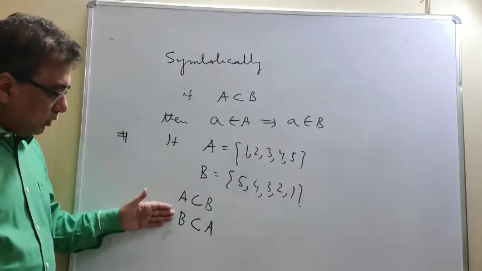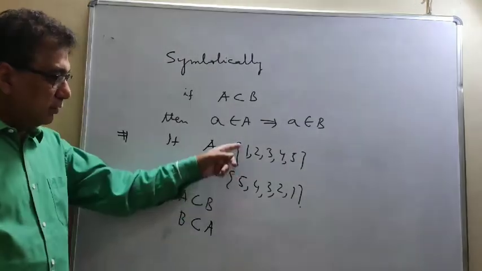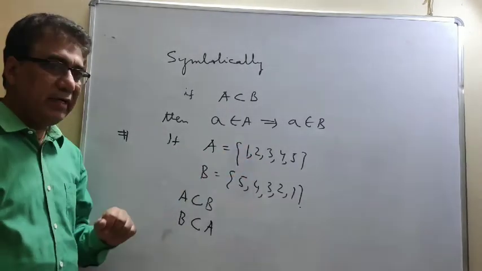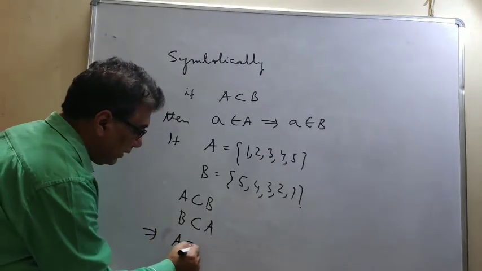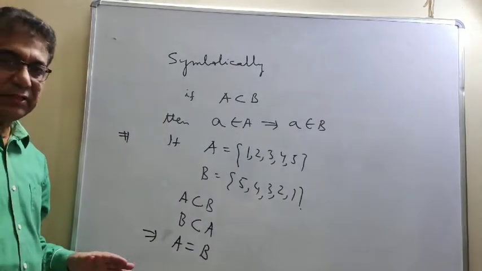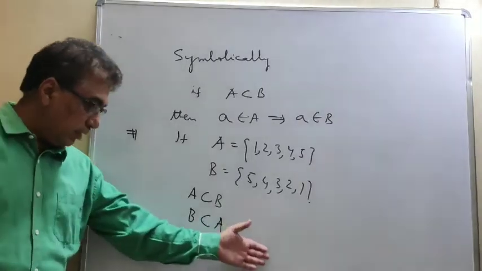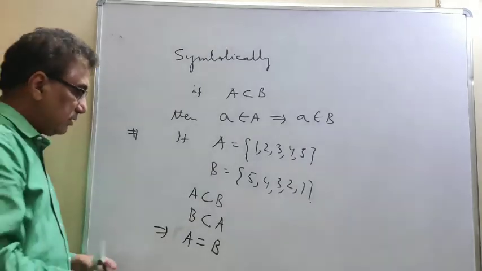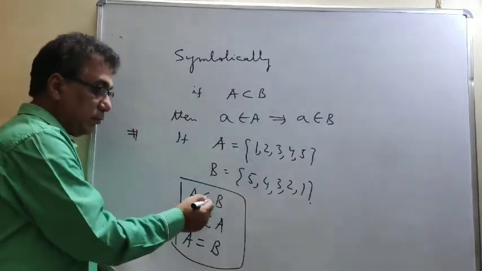So if these two conditions exist together, these two sets are equal because they satisfy the definition of equality of sets. Okay, so we see that A is equal to B. That's why the necessary and sufficient condition for two sets to be equal is that each one is a subset of the other, and this is a very important mathematical form to prove two sets equal. Okay.